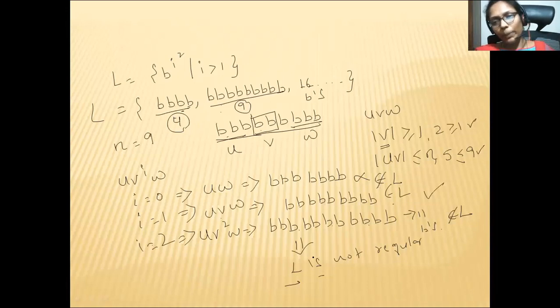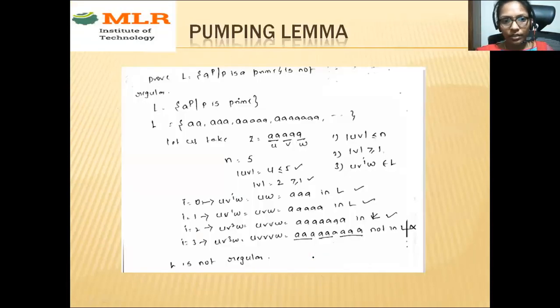Why? Because the pumping lemma is a negative theorem. At a certain point, definitely you will get a string which does not belong to your language. So there you need to stop the process. But for this problem, in the first case itself, the condition failed. So you can say L is not regular in the first case itself. The remaining problems are all similar, no? So I hope everyone is clear with this.